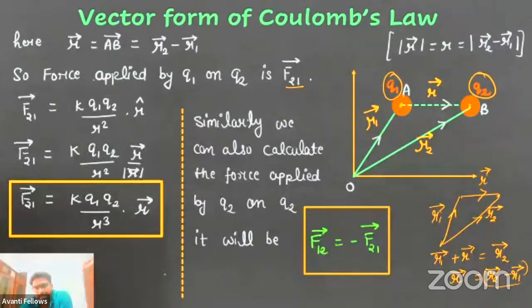Although here I have taken a larger space to let you understand it in an easy way, the point charge is very short. It's just like a point. But here, just for better understanding, I have taken a bigger charge. So this force applied by Q1 on Q2 is directed along the AB vector because this is the vector joining A and B. So that is why we have to calculate this vector. R vector is equal to AB.